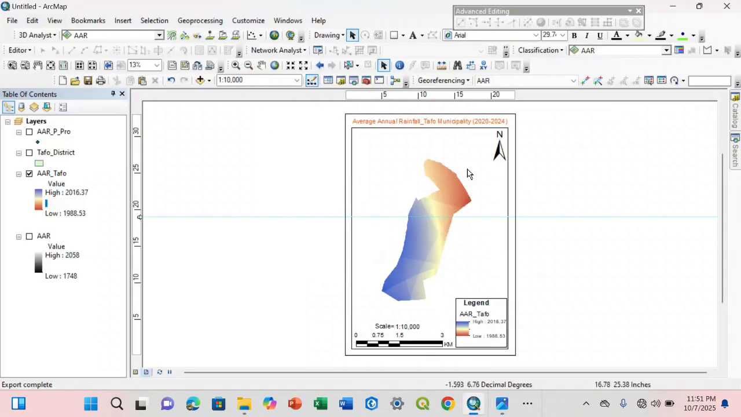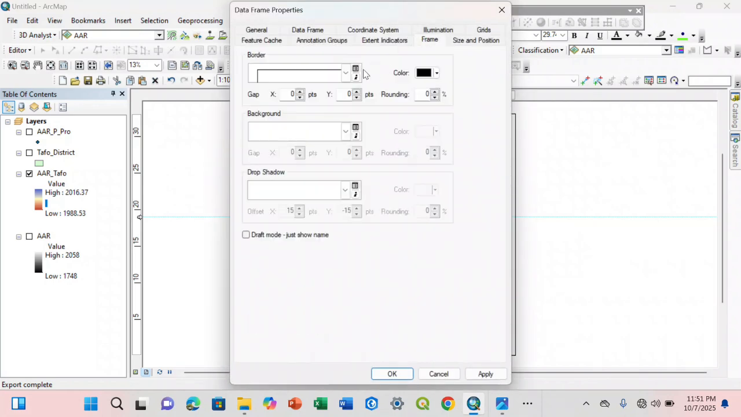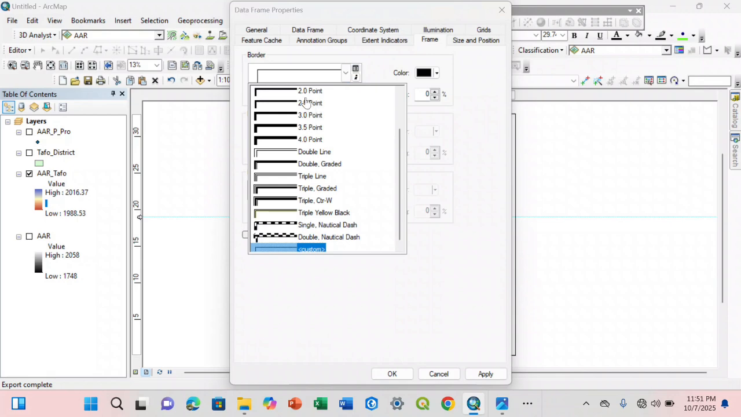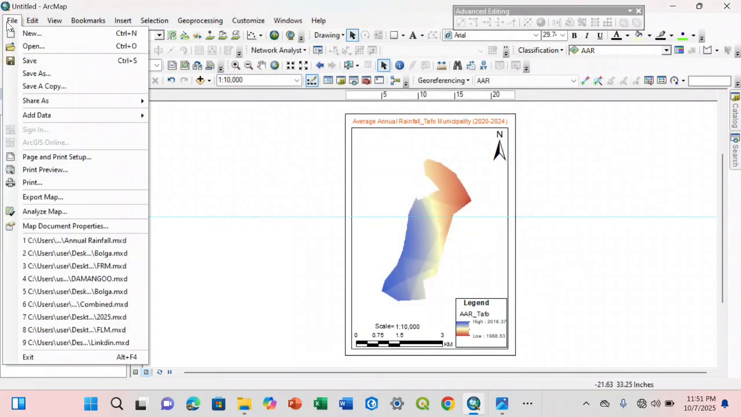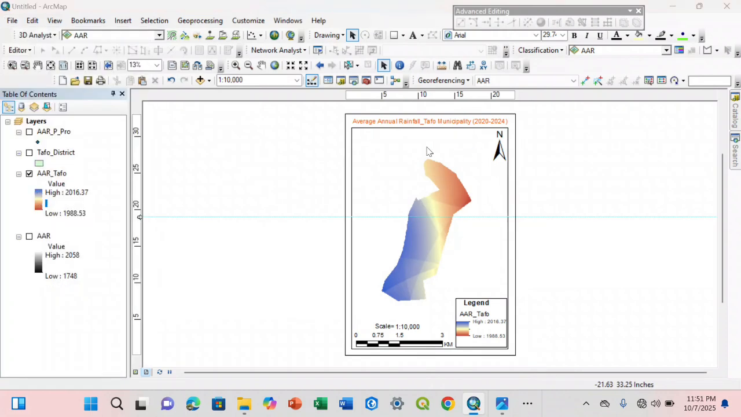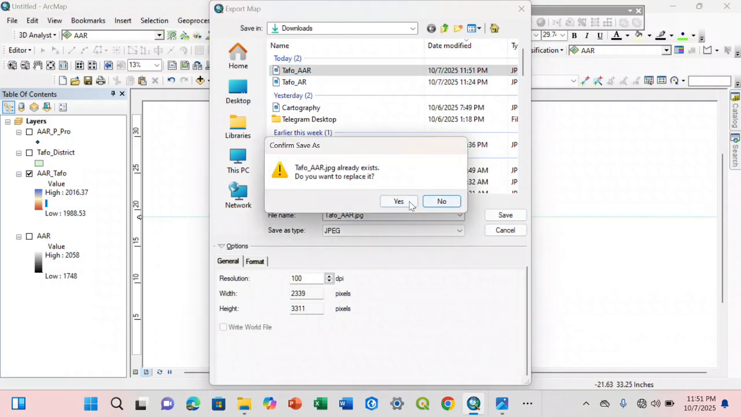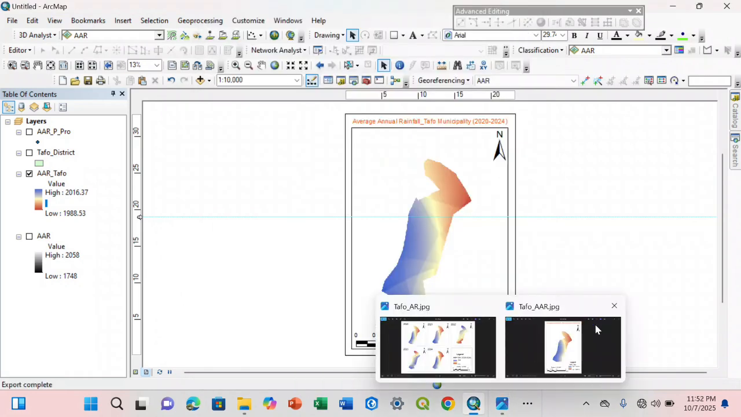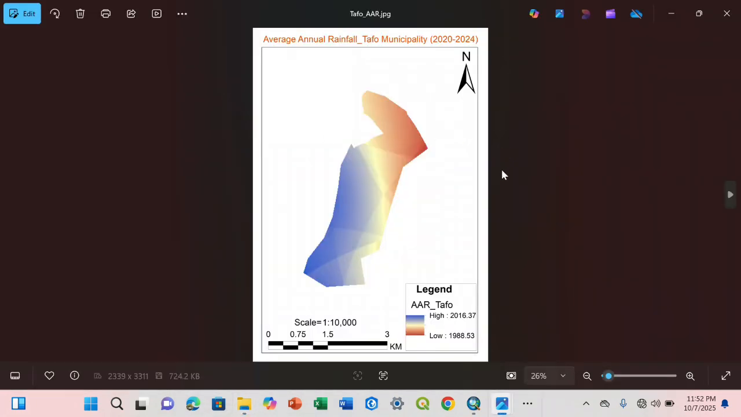So let me go back, right click, go to here, frame, then I'll choose 2. Have you seen that? Then I'll export it again. I'll choose this. I say yes. Yes, so that is it.